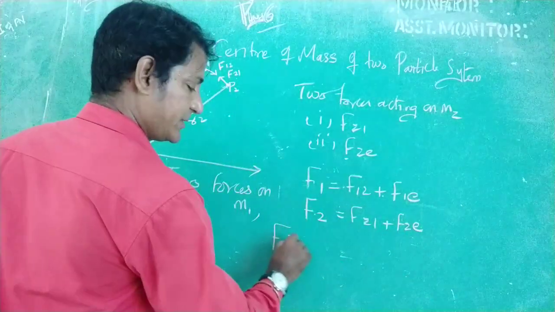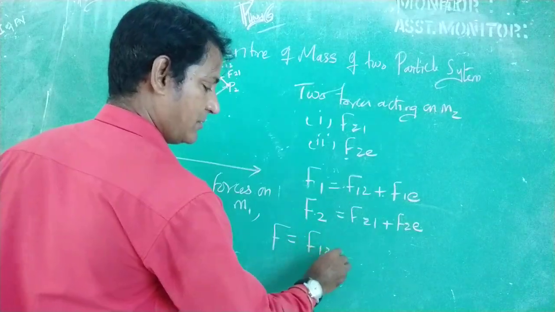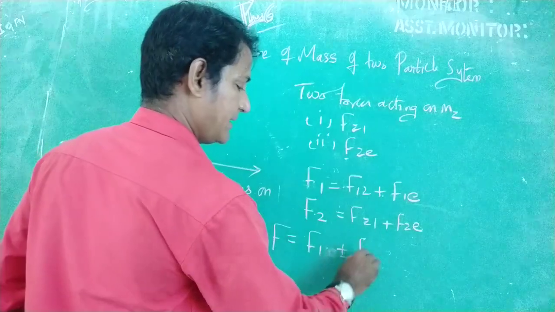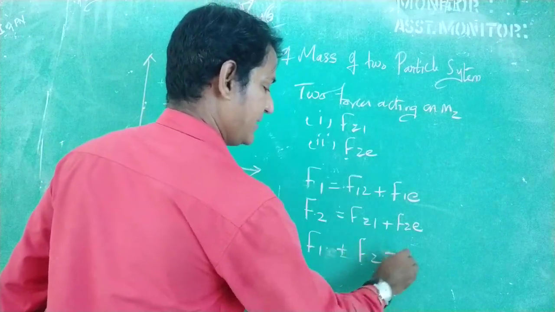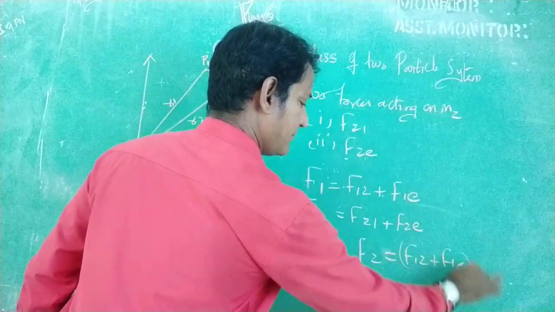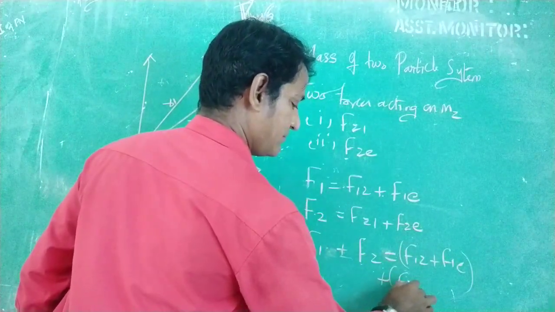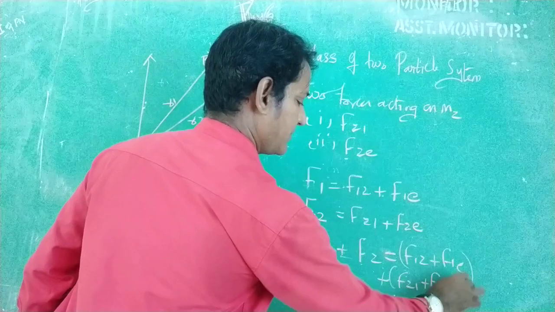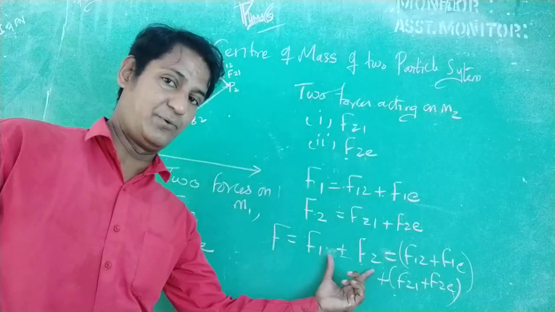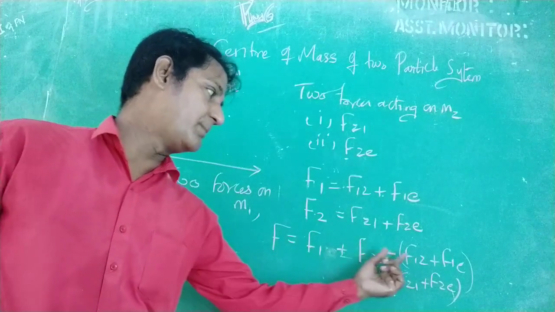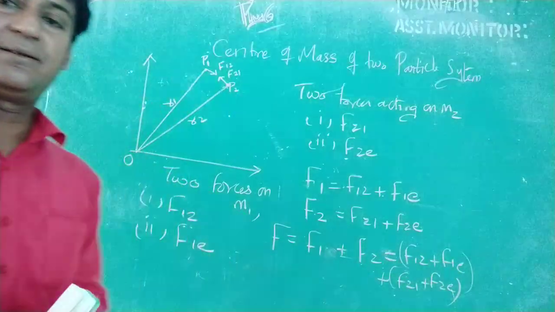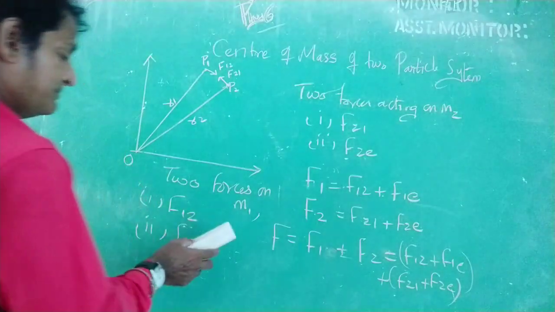So here the total force F is equal to F1 plus F2, that is equal to F12 plus F1E plus F21 plus F2E. Right? Just remember that.